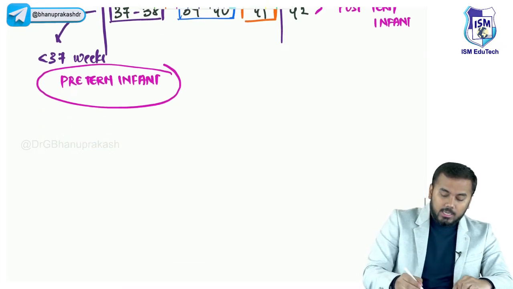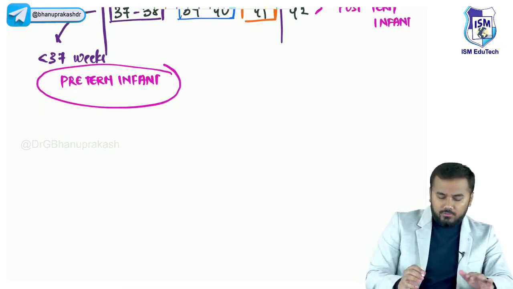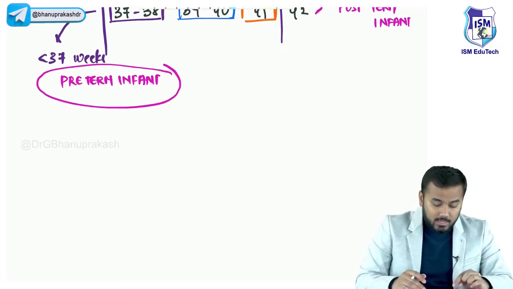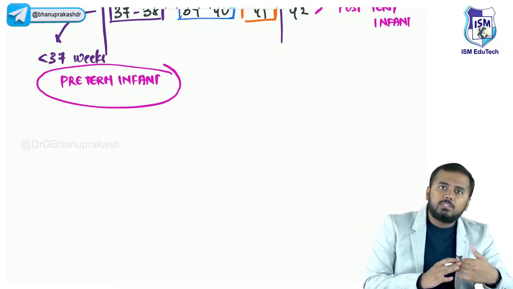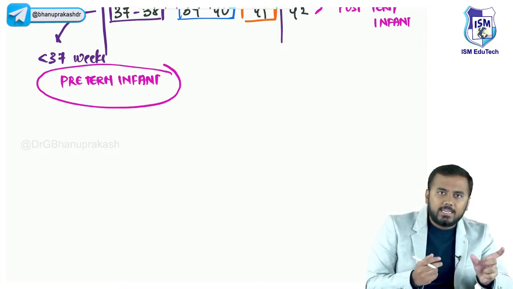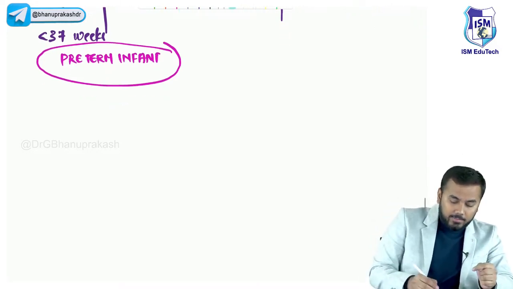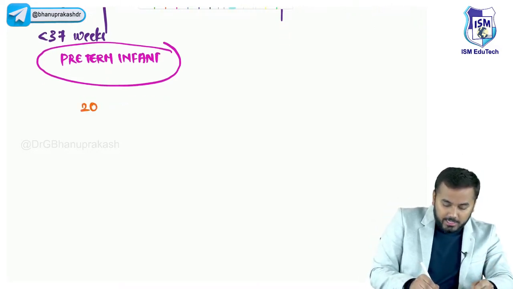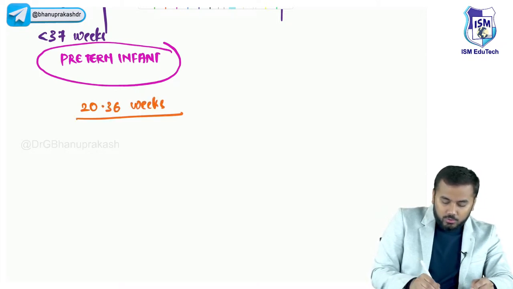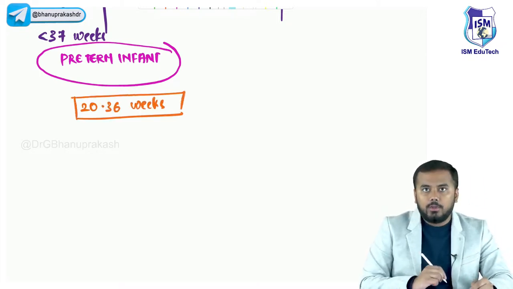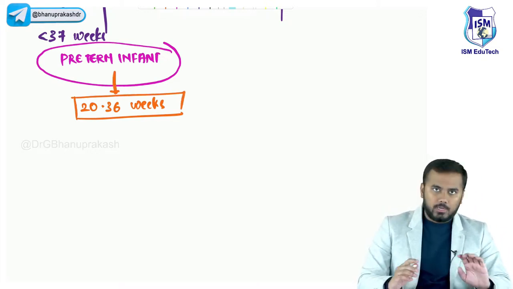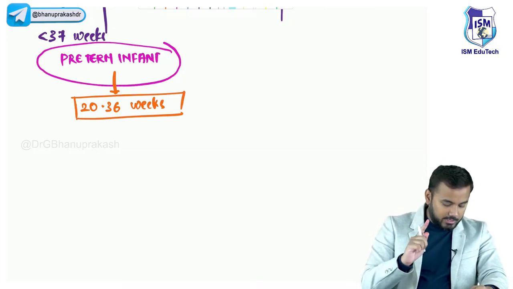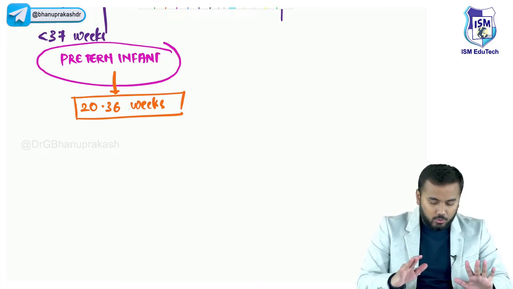Okay, so now you understood the basic thing. The basic thing is, if any baby is born before 37 weeks, that is called as a preterm infant. ठीक है, 37 weeks के पहले, right? 37 weeks के पहले मतलब what is the exact age group? The exact time period is between 20 to 36 weeks. Between 20 to 36 weeks, if a baby is born, right? This is called as a preterm infant. You're clear with that?